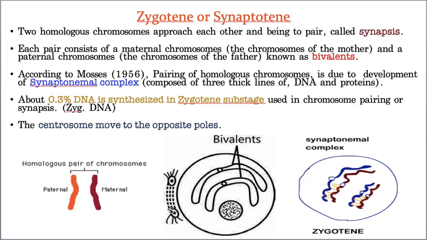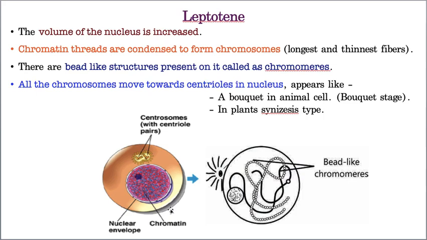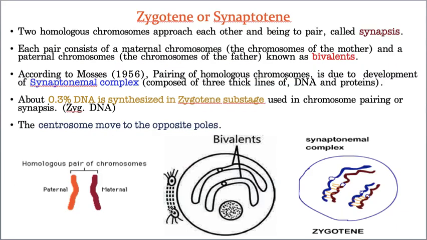The second one, 0.3 percent of the extra DNA will be synthesized, which helps in the pairing. And the third point is the centrosome starts moving towards the opposite poles. So these are the three changes that can be seen in zygotene. And in leptotene, hope you remember, condensation of the chromosomes takes place, and formation of chromomeres takes place, and the arrangement of the chromosomes takes place in the form of bouquet stage in animal cells and synizesis in plant cells. So these are the changes of leptotene, and these are the changes of zygotene.